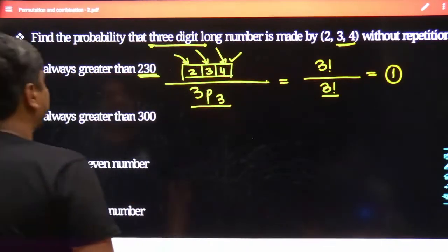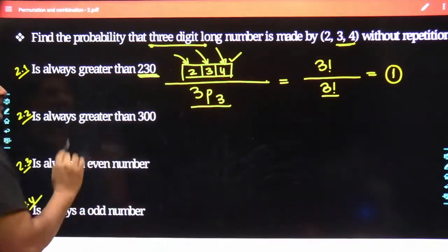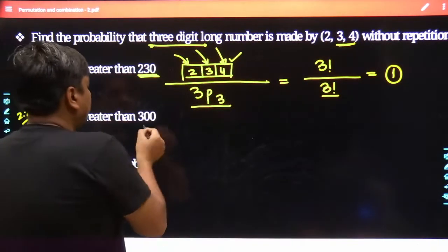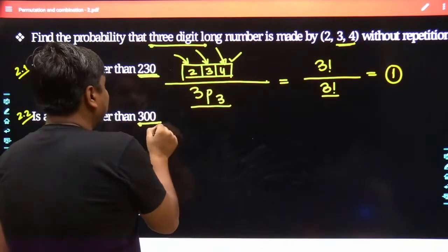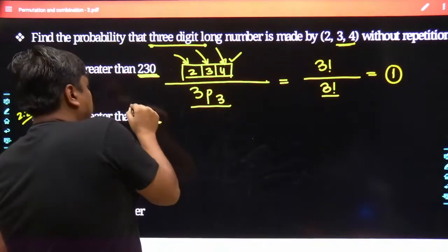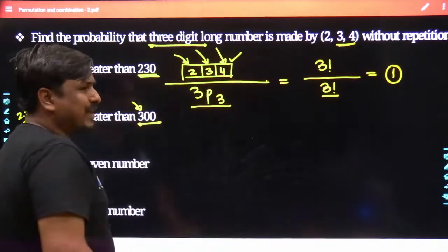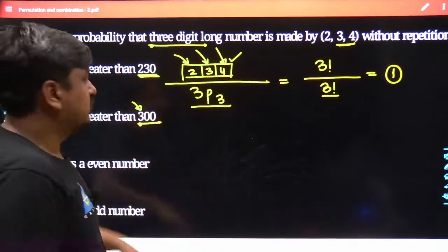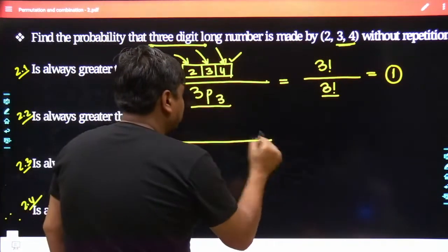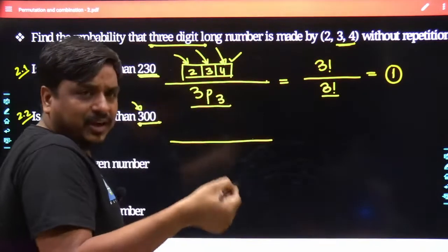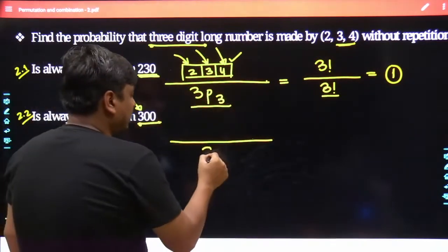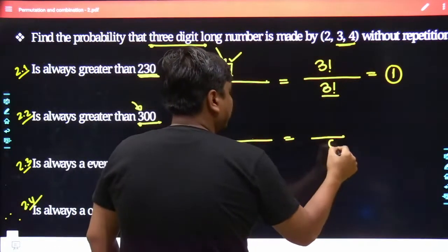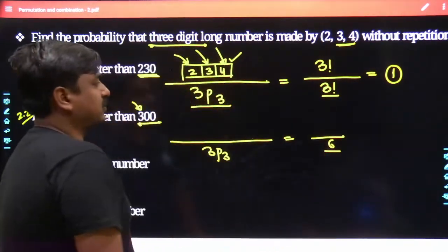In the same sequence, let me move forward. The number is always greater than 300. One thing is quite sure: if you want your number greater than 300, the hundreds place digit has to be either 3 or 4, and the remaining places could be anything. The number of ways the 3-digit number could be fabricated out of 3 digits is 3P3, which is simply 3 factorial, and in digits it can be written as 6.